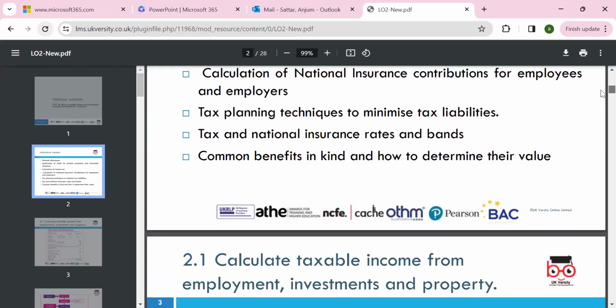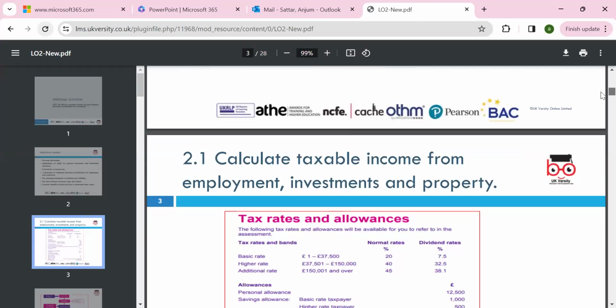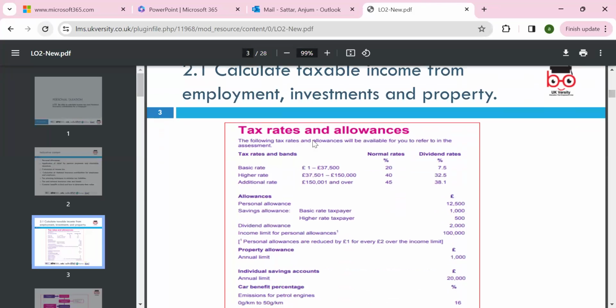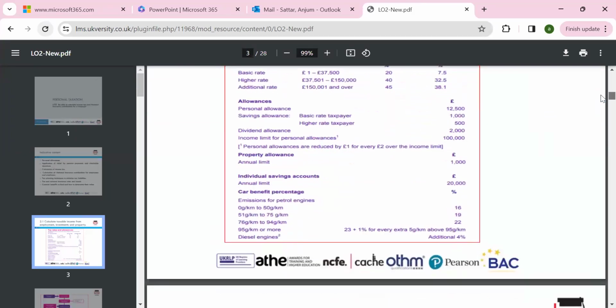So 2.1, we have calculated the taxable income from employment, investment, and property. So first of all, always, whichever year you're looking at, of course, you can follow the Finance Act accordingly. So like, we have a 20% tax. This year we have now 12,750. Afterward, if you earn, you have to pay 20% tax up to 37,500. Then it's 40%, and then it goes more than 150,000. Then it will be 45%. Okay. So that's the rates we have.